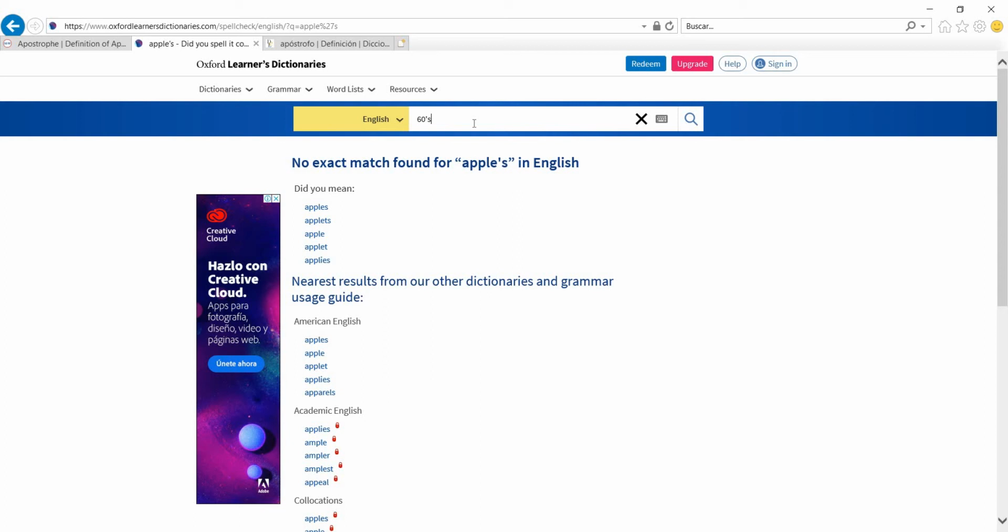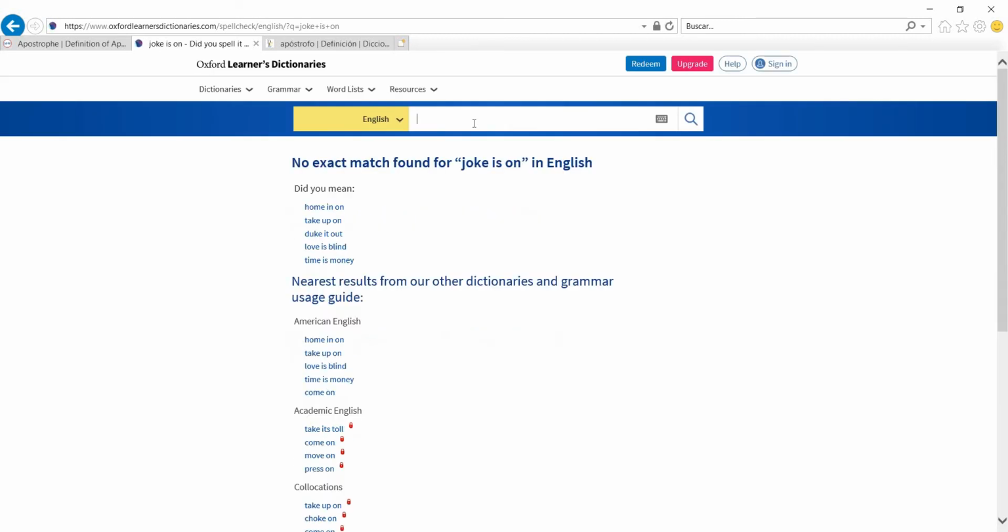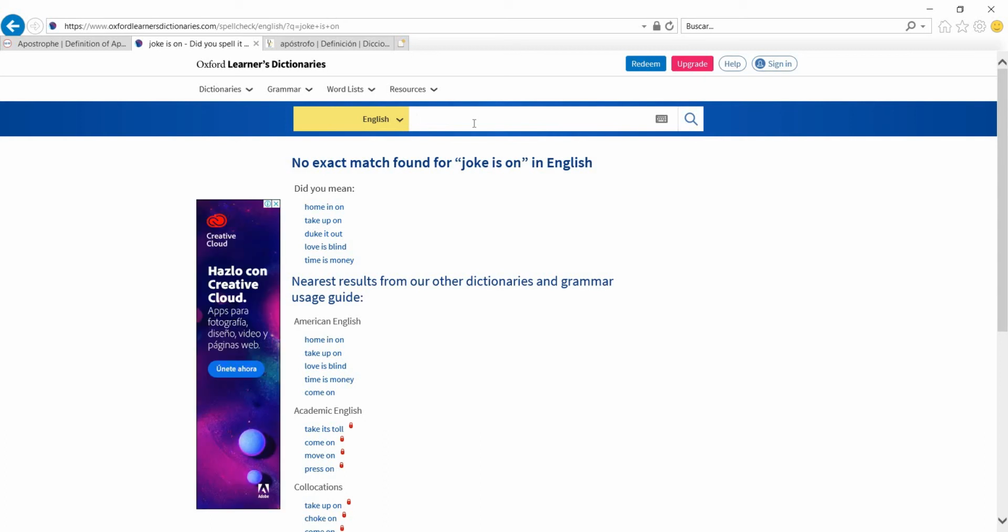Well, another legitimate use is point number 5, but the only thing I want you to pay attention to here is the joke's on you, the joke's on him, which is a very nice idiom, right? Let's see if they have an entry. The others are simply abbreviations, right? So forget it. Let's go now to section C. No idiom for this one.